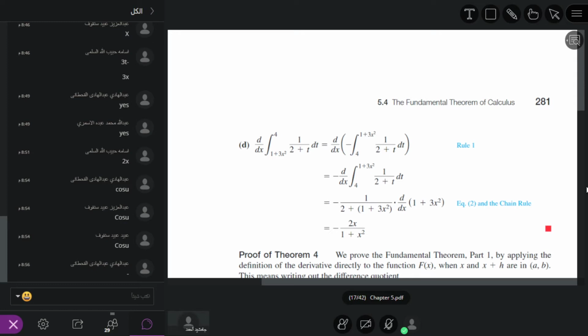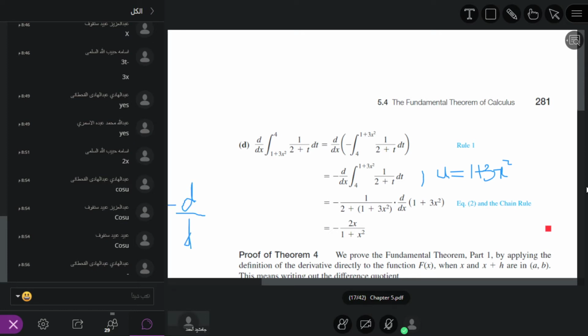So we take u is equal to 1 plus 3x square. Before this, it will become the following: minus outside, no problem, it is already there.